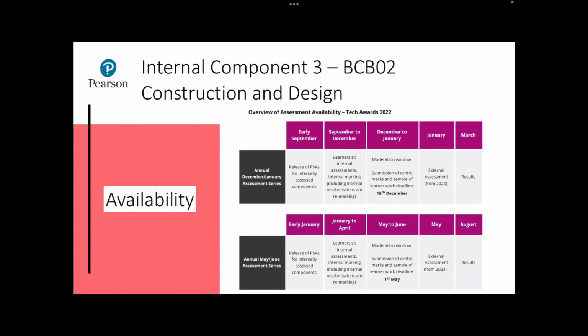A second Pearson set assignment brief will be released in early January, where learners will be able to complete this different PSA between January and April, with the work being uploaded as well as the marks by the 1st of May. It will be externally assessed, with the results being released in August on the National Results Day.